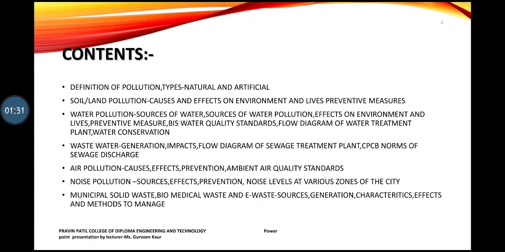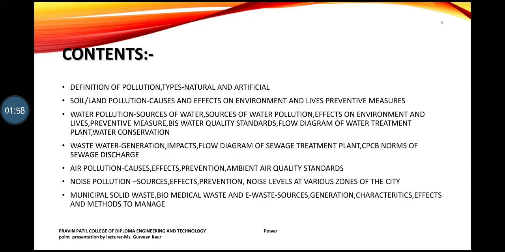Then, after learning water facilities, how we are managing the waste water is also important, because only when recycling is done can we use that water again. So how this wastewater is generated and how care is taken, that we are going to learn. Then we will be learning the flow diagram of the sewage treatment plant. There are two types. Then CPCB norms of the sewage discharge.